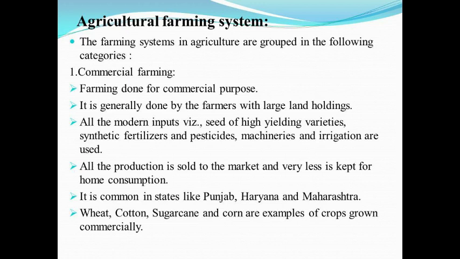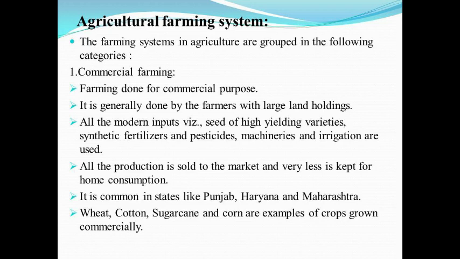Now, agriculture farming systems. The farming systems in agriculture are grouped in 7 categories. First, commercial farming. Farming done for commercial purpose is generally done by the farmers with large land holdings. All the modern inputs like seed of high yielding varieties, synthetic fertilizers, pesticides, machineries, irrigation are used in this type of farming. All the production is sold to the market and very little is kept for home consumption.